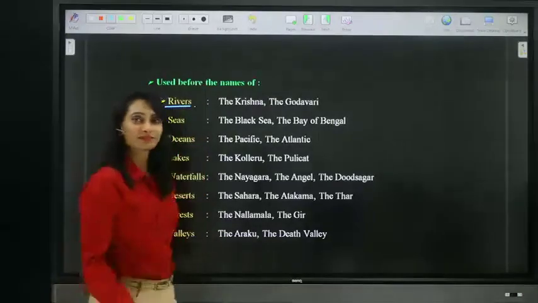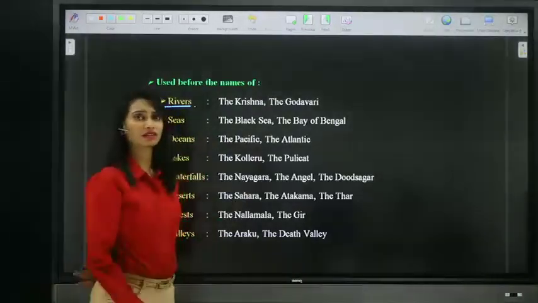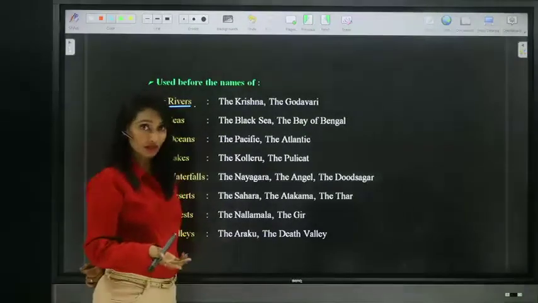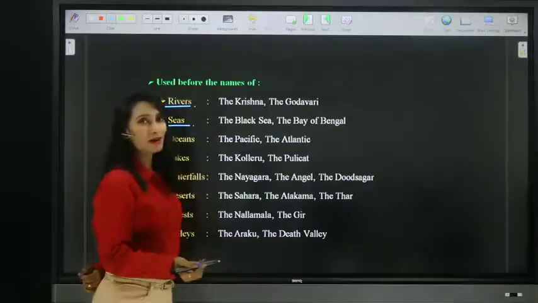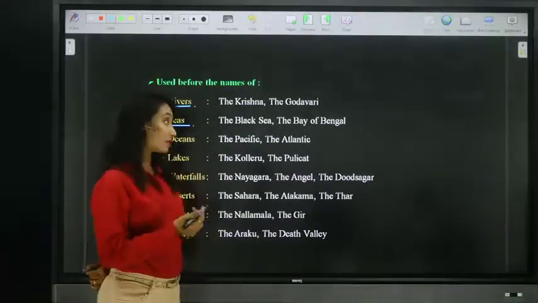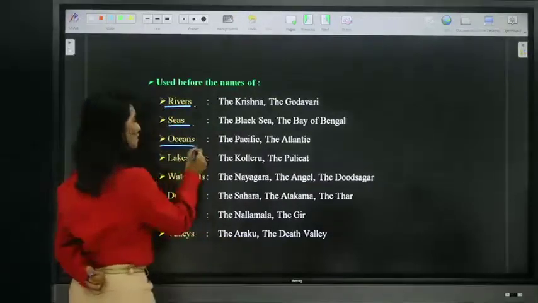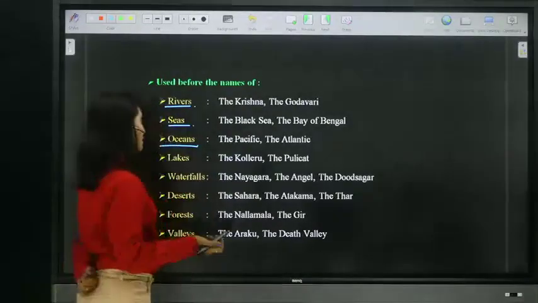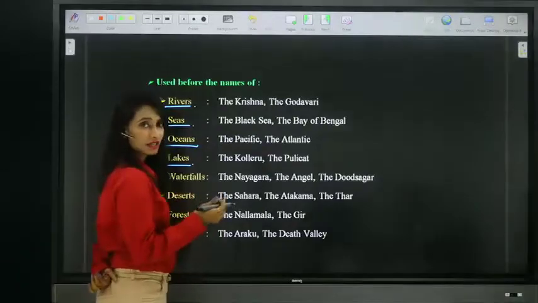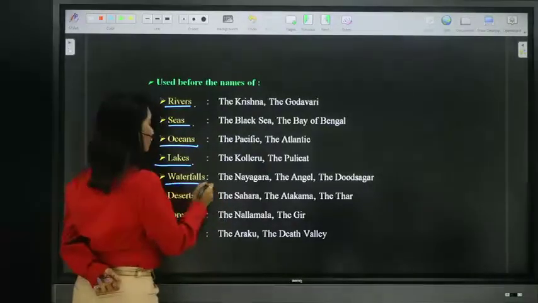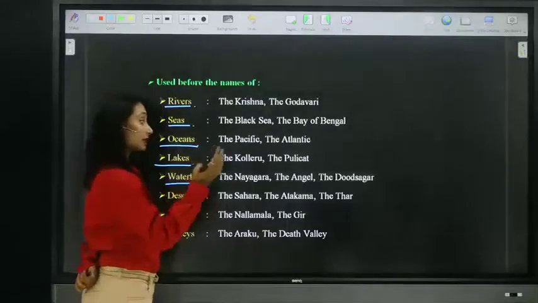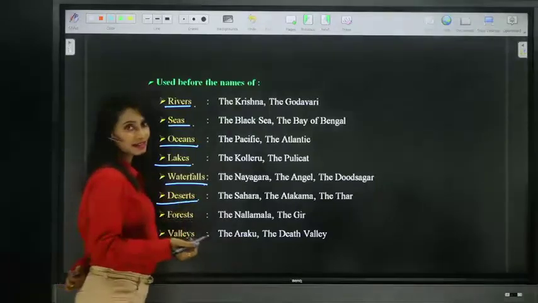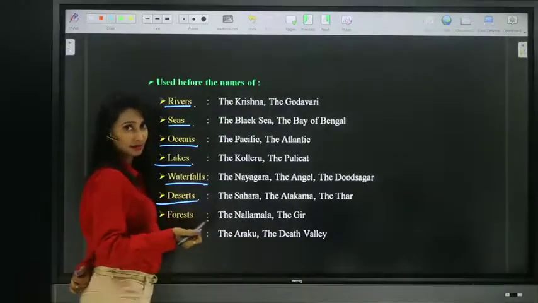Now, moving on to the next, we use the definite article the before the names of rivers like the Krishna, the Godavari, the Tungabhadra, the Narmada, the Ganga, the Ganges. So we have many rivers. And names of seas, the Black Sea, the Dead Sea, the Red Sea, the Bay of Bengal, and all. Next, oceans, the Pacific Ocean, the Atlantic Ocean, the Indian Ocean. Next, names of lakes, the Kolleru Lake, the Pulicat Lake. Names of waterfalls, the Niagara, the Angel, the Dudhsagar, etc. Names of deserts, the Sahara Desert, the Atacama Desert, the Thar Desert in India.